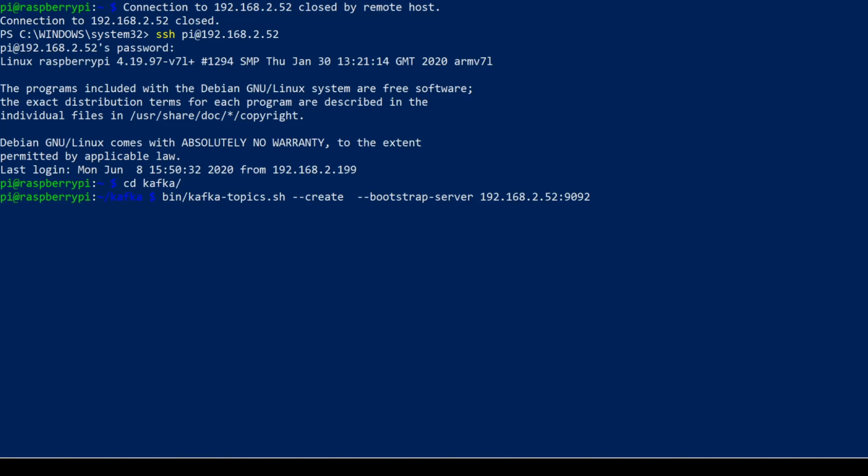And then we need to define the replication-factor, and then partitions. And then we can define the topic name. So let's call it today's date, test.